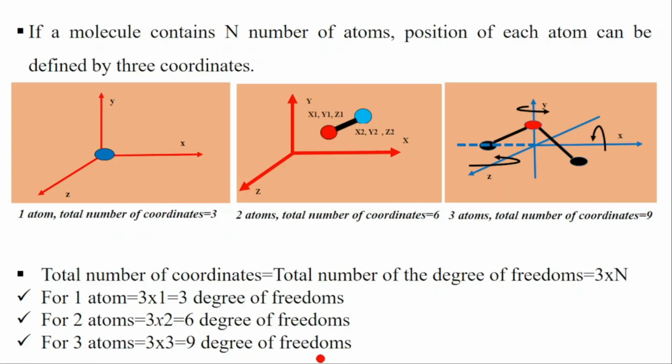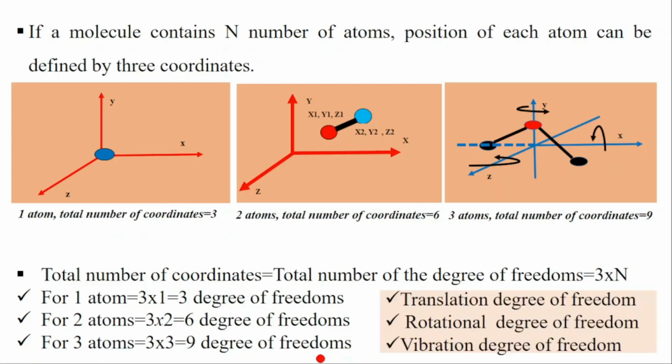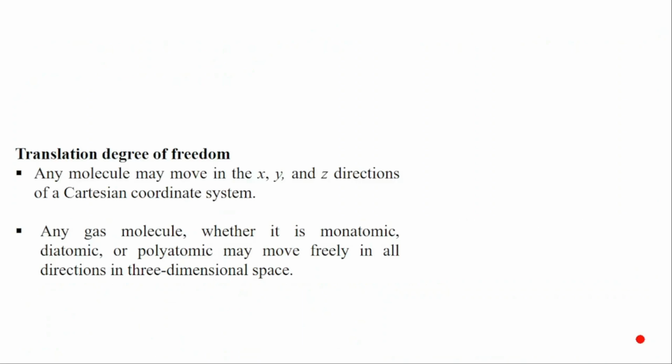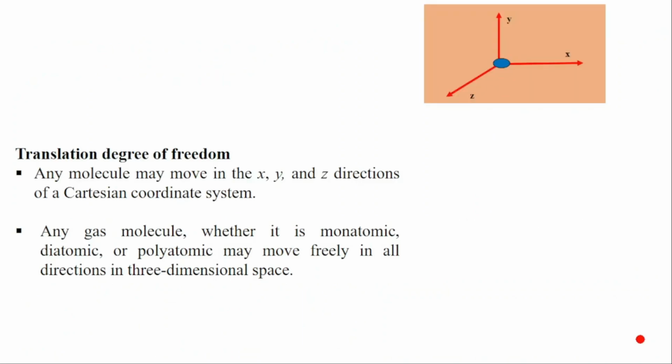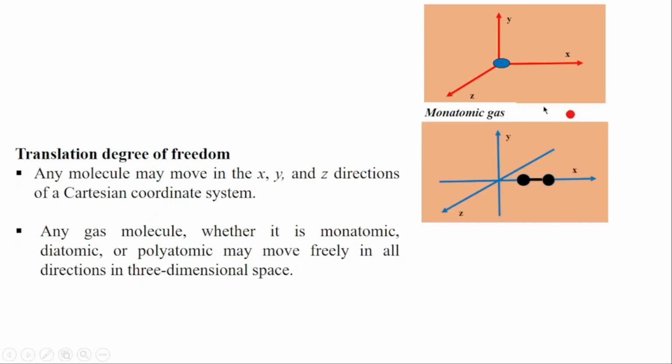And this total degree of freedom is a sum of the translational degrees of freedom, rotational degrees of freedom, and vibrational degrees of freedom. Let's start by explaining the translational degrees of freedom for a monoatomic gas. It can translate in x, y, and z, so it will have 3 translational degrees of freedom.